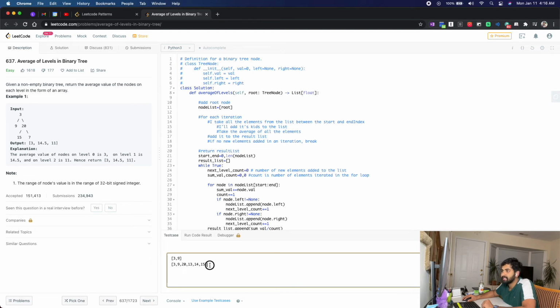If that is the case, if it's a left skewed tree, then how is it different from 3 having 9 and 20 as children, 9 having 13 and 14 as children, and 20 having 15 as a child?